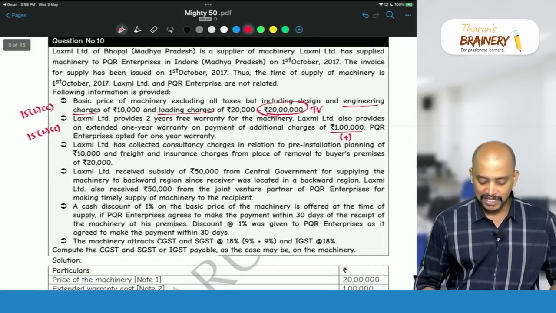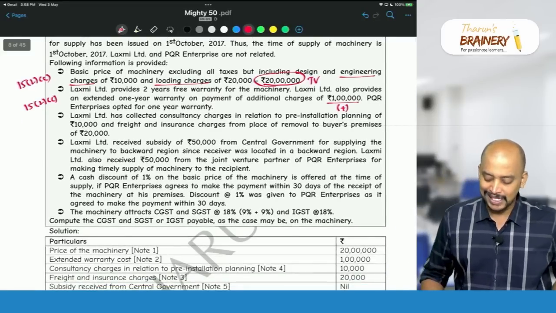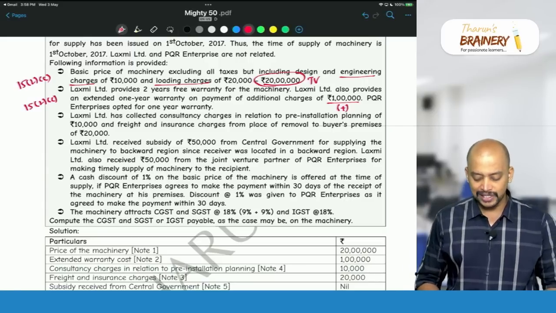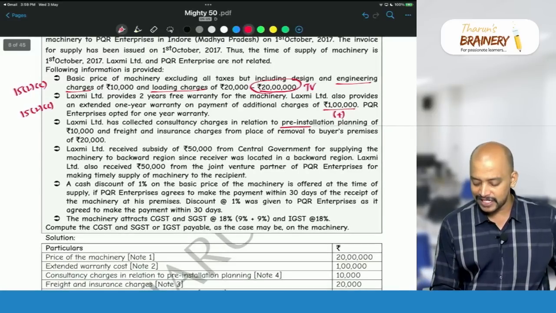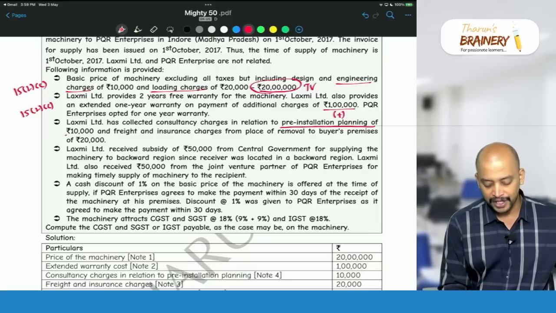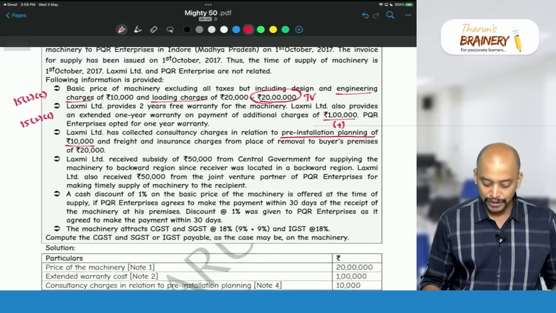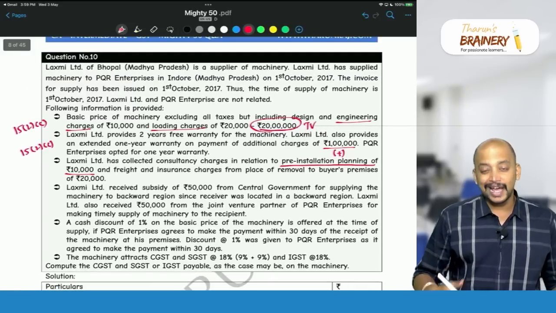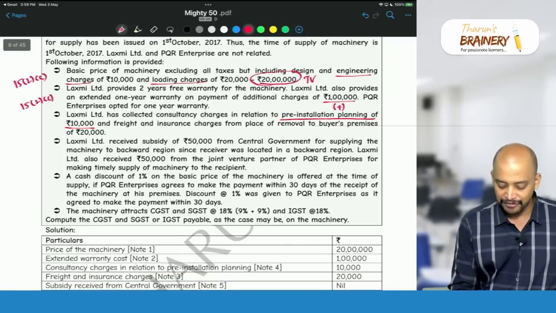Then Lakshmi Limited has collected consultancy charges in relation to pre-installation planning of 10,000 and freight and insurance charges from place of removal to buyer's premises 20,000. So pre-installation planning of 10,000 is definitely before delivery. Then freight and insurance from place of removal to buyer's premises, because they have to deliver the goods at the recipient's location, again it will become before delivery.